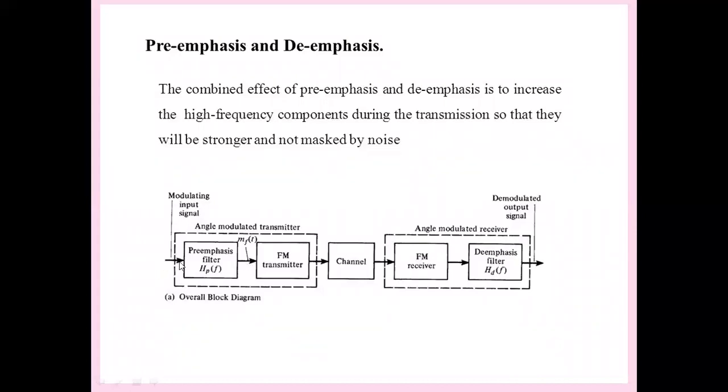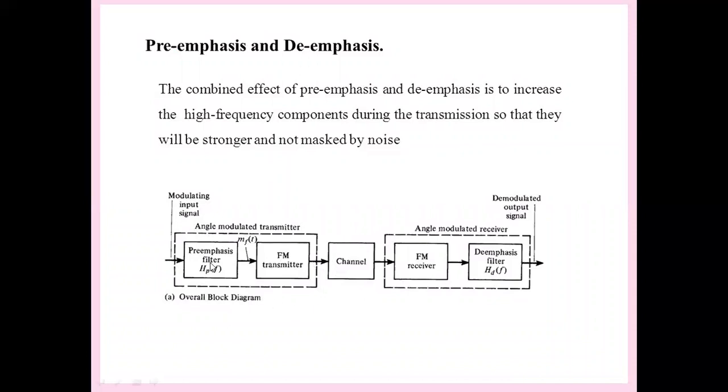We have the message signal before the transmitter, before the modulation. We apply the message signal to a pre-emphasis filter. We emphasize the higher frequencies present in the message signal, or we artificially boost the amplitudes of the higher frequencies present in the message signal by using the pre-emphasis filter, which can be done with predefined characteristics. The emphasized message signal is applied to the transmitter, then radiated using the transmitting antenna and passes through the channel.